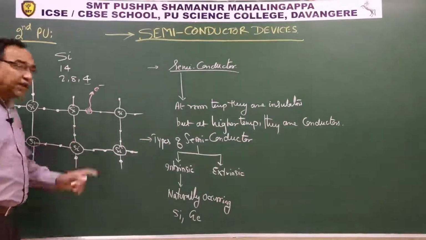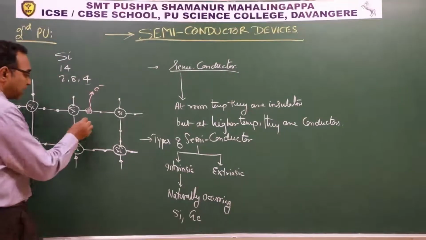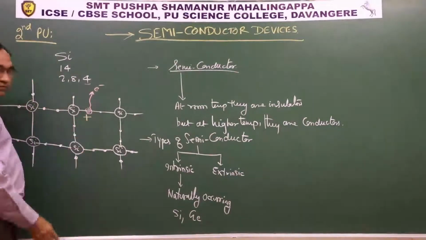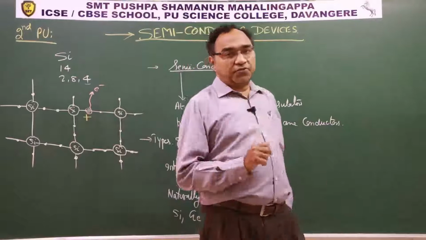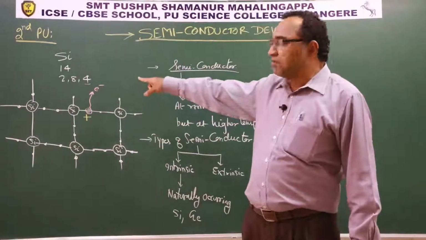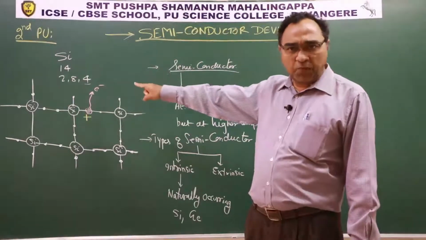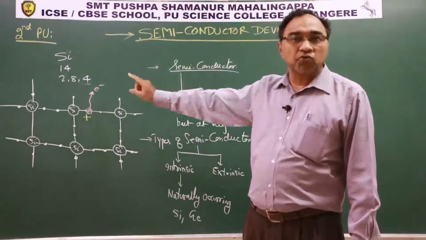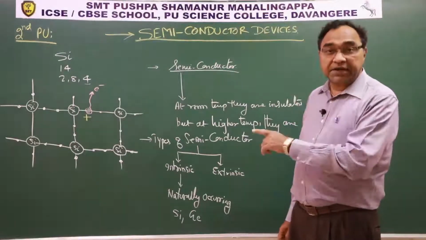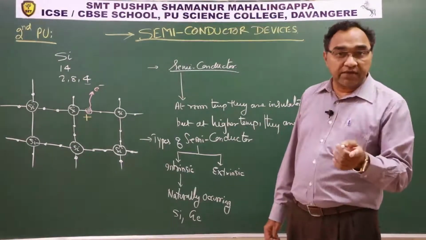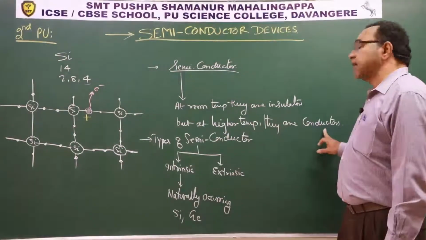So here, that electron is lost. When the electron is lost from a place, a positive charge is generated. See here. When the bond dissociates, one of the electrons breaks away from it. This electron is now free and mobile. It will contribute towards conduction. So at higher temperature, free electrons are available and it starts conducting. That is exactly what we say: at higher temperature, they are conductors.